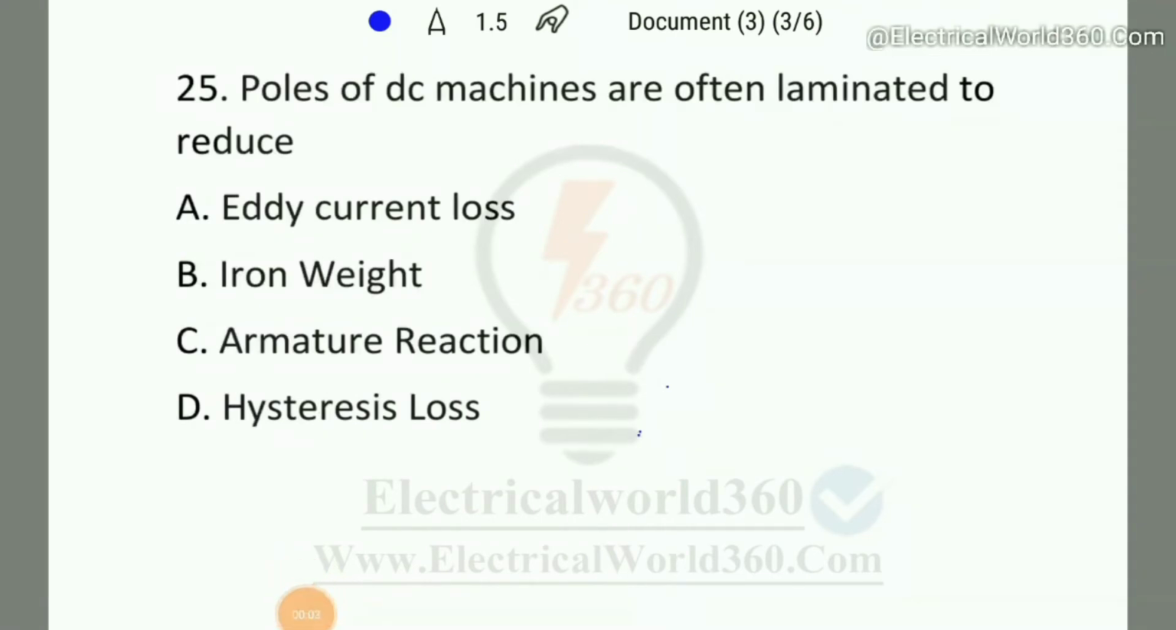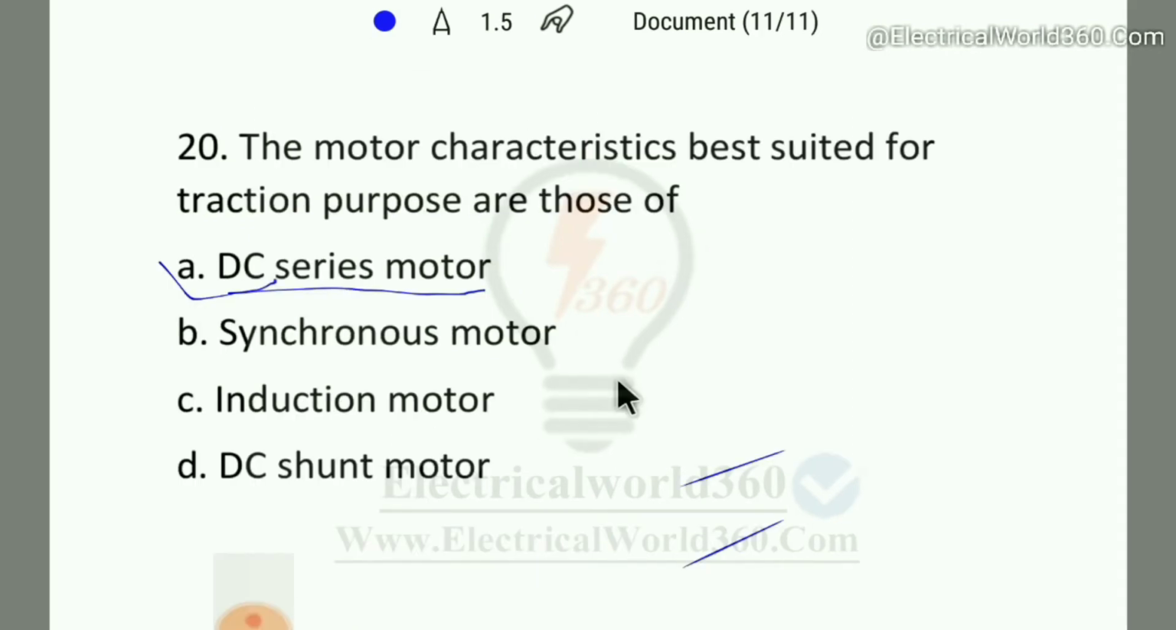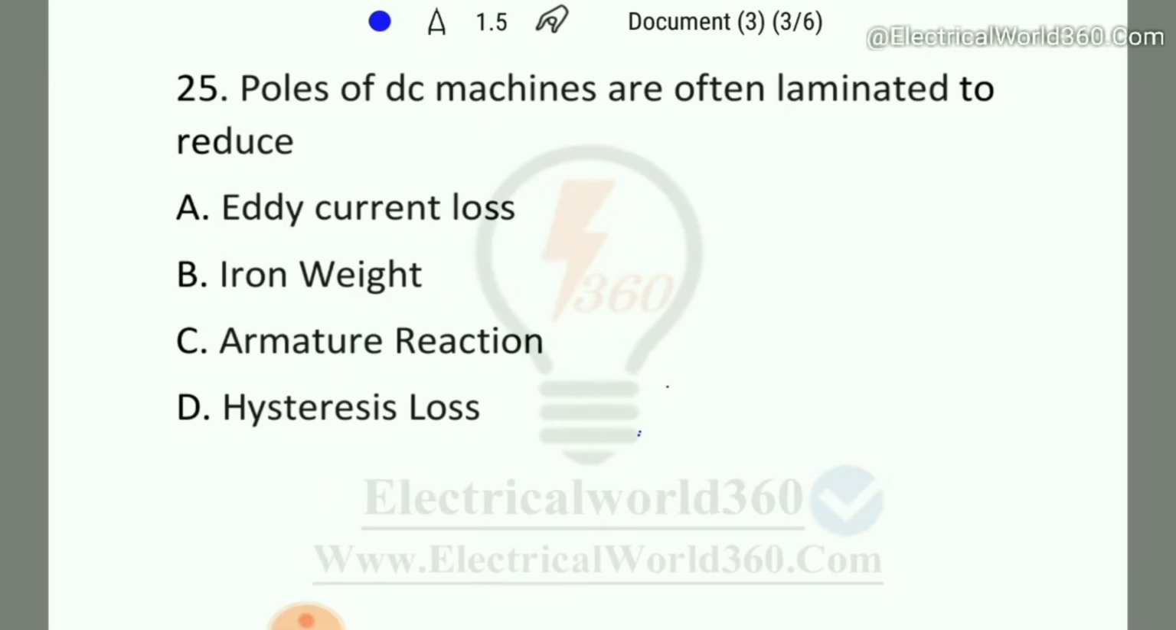Question number 25. Poles of DC machines are often laminated to reduce eddy current loss, iron loss, armature reaction, or hysteresis loss. Eddy current loss occurs due to the EMF induced in the magnetic core or the magnetic poles. This loss can be reduced by using thin laminations insulated on both sides and adding 3 to 4% silicon in the core material to increase the resistivity. So here option A is the right answer.